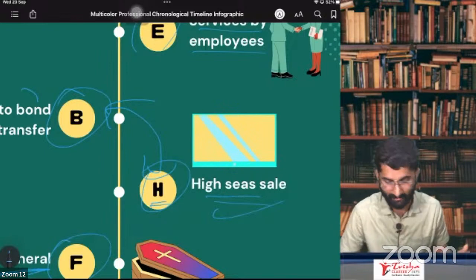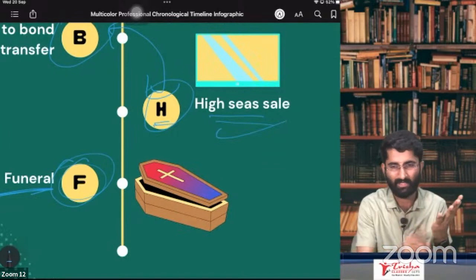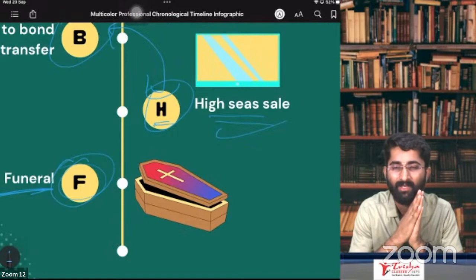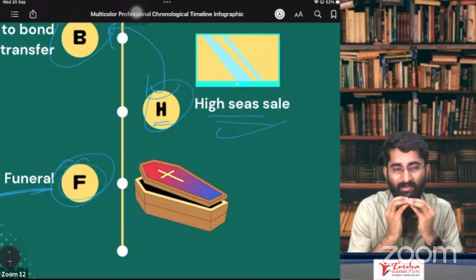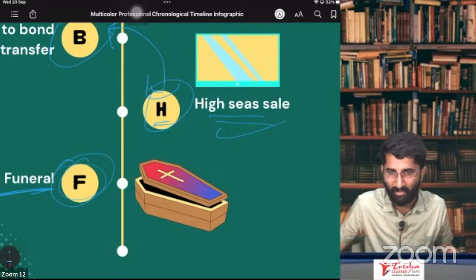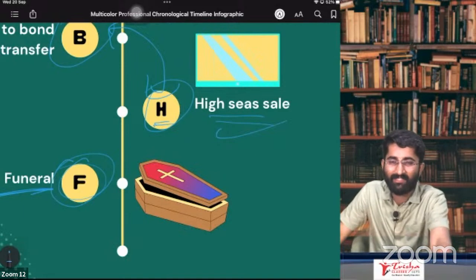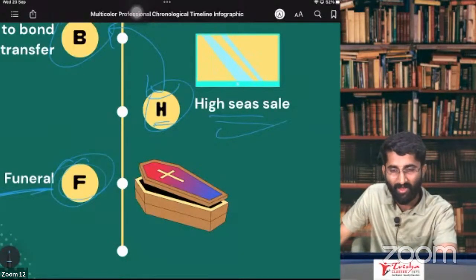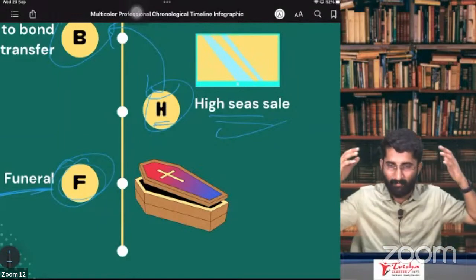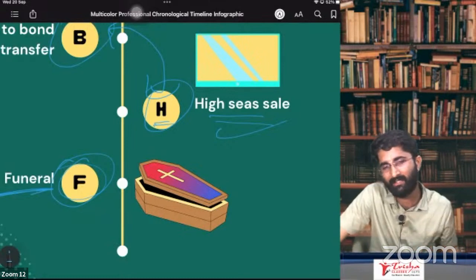Clear? Yes. Last one, funeral. Anything related to a dead body, that is funeral, crematorium, mortuary, all these things are out of GST. Why, sir? Because, see, for a child which has not yet taken birth, many treatments go on, and in all these cases there is GST. After taking birth, we purchase many things for that child, and as the child grows up, there are many things that we purchase. On all these things, there is GST.